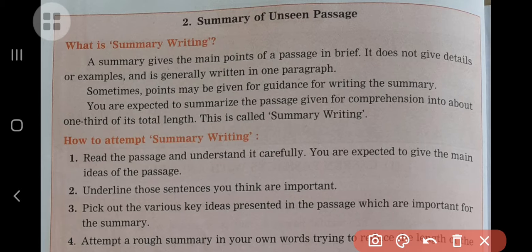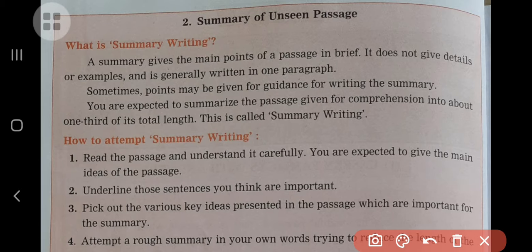Similarly, there is another activity which is based on the same non-textual or unseen passage, that is summary writing. So in today's session we will discuss what a summary is and how to write a summary by considering some of the important points. So let's begin. First of all, try to understand what is meant by the summary.